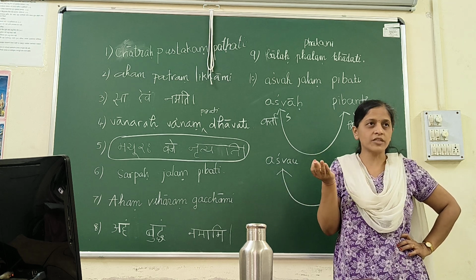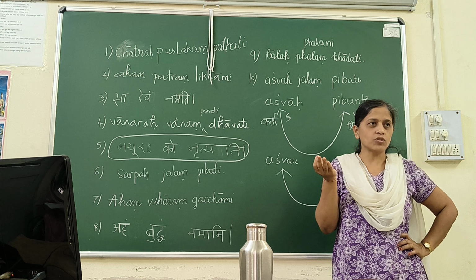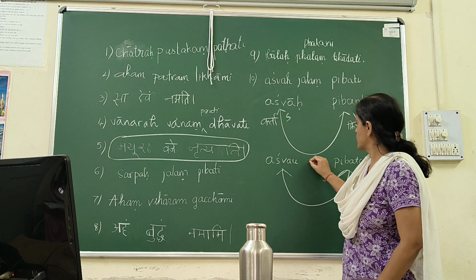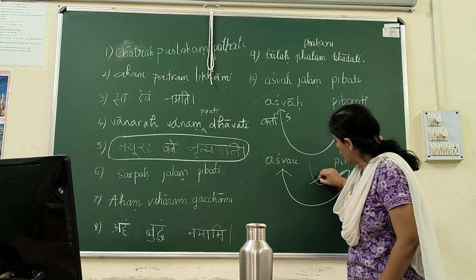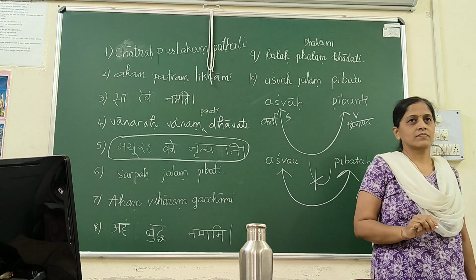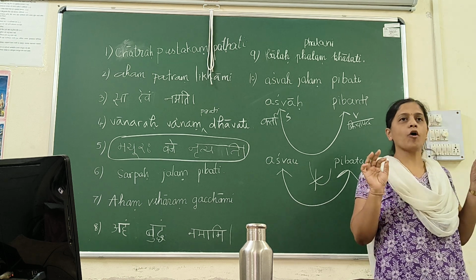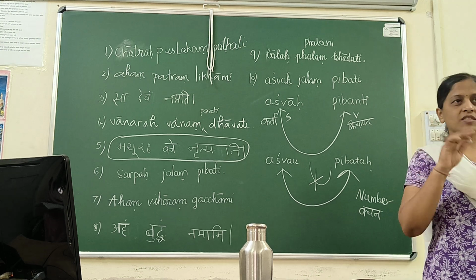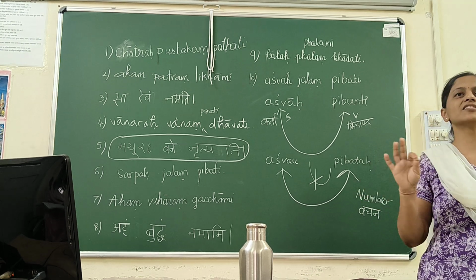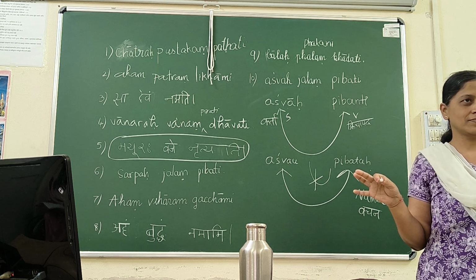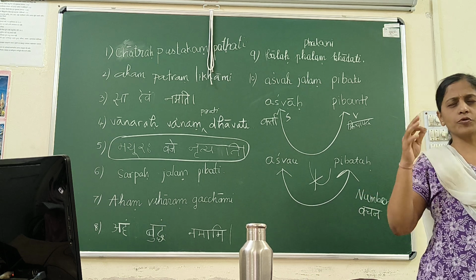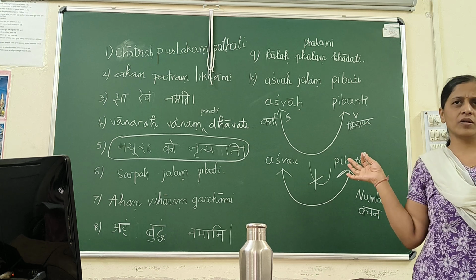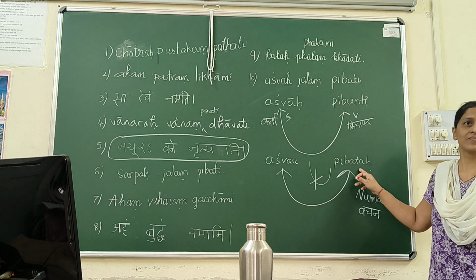Do I need to change my object according to the subject or verb? So, what we understood, that there is no relation. There is no relation of object and verb. Even if I change my object from singular to dual or dual to plural, the verb doesn't change. Whatever meaning I want to say, one fruit or two fruits or many fruits, I can change my number of object, singular, dual, plural. But that doesn't change my verb.